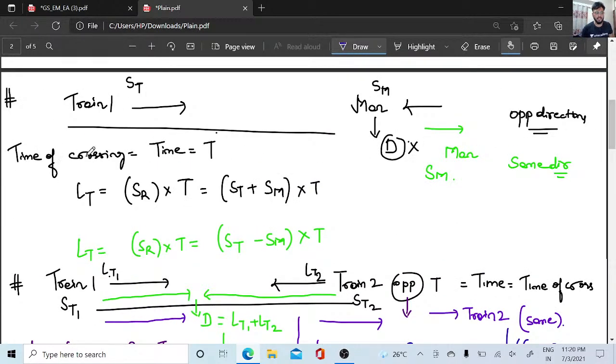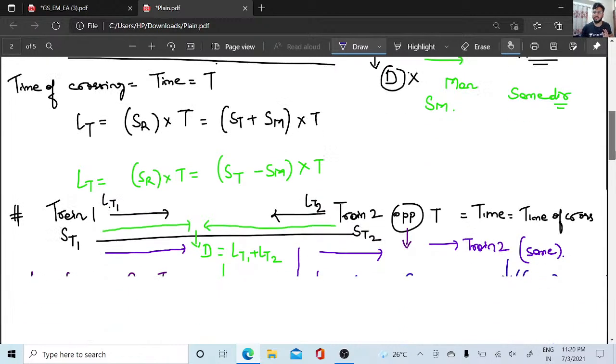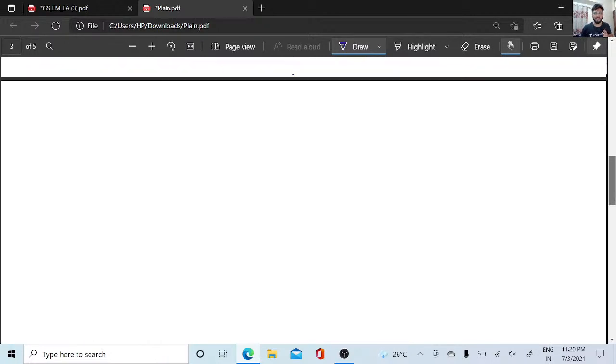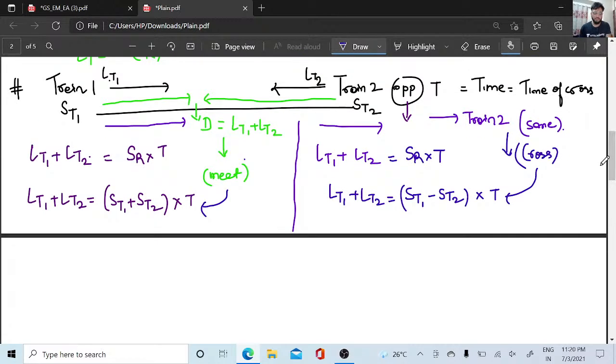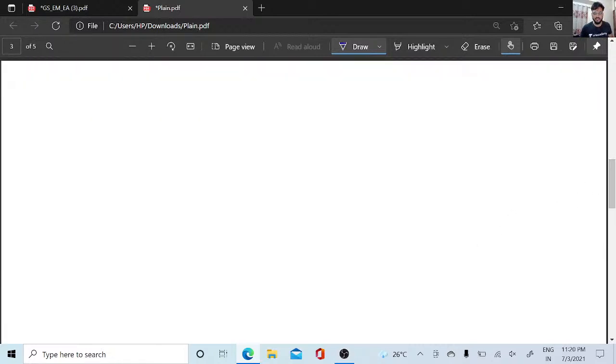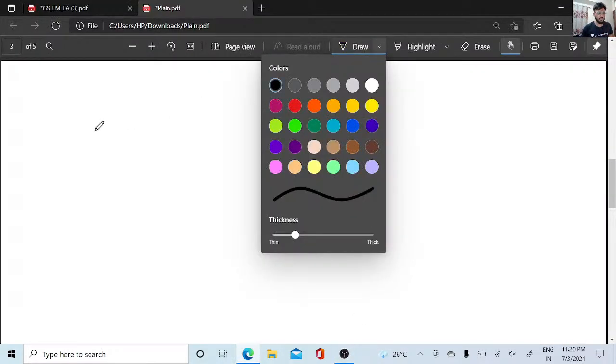So here also it might be the time of crossing the man or the time of meeting the man. This will be your concept, the formulas which you will be using for the problems on trains. Okay, next we'll be moving on to the next concept. What is the next concept?